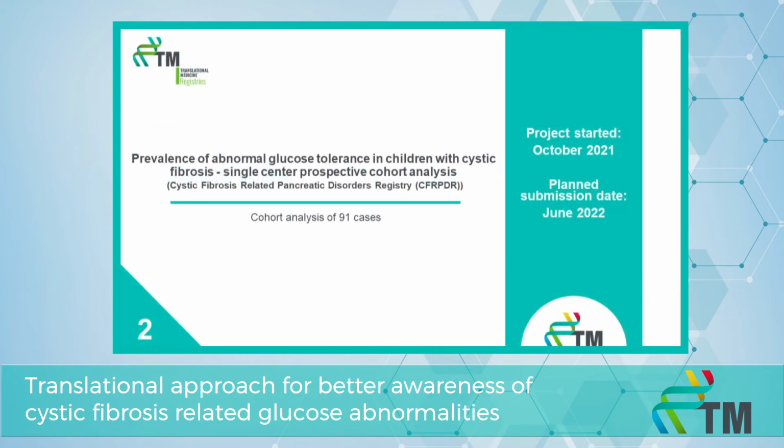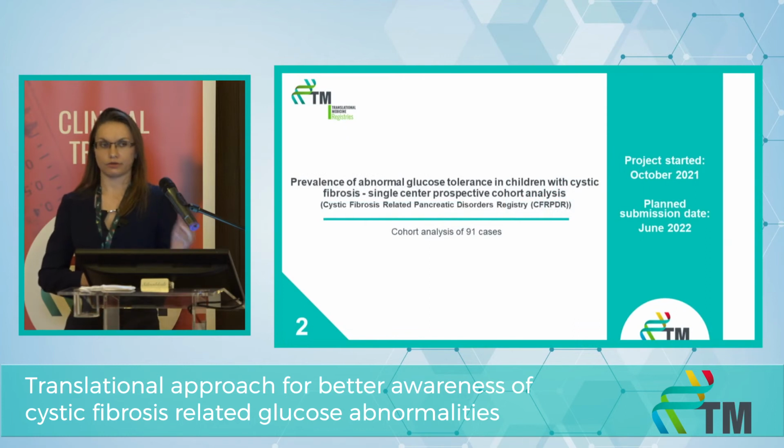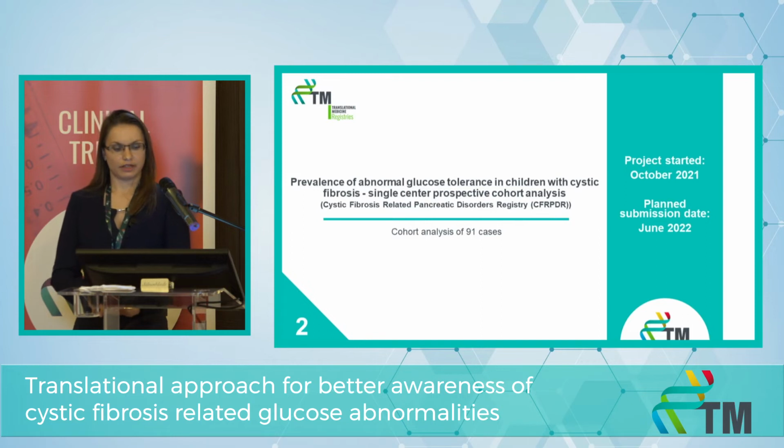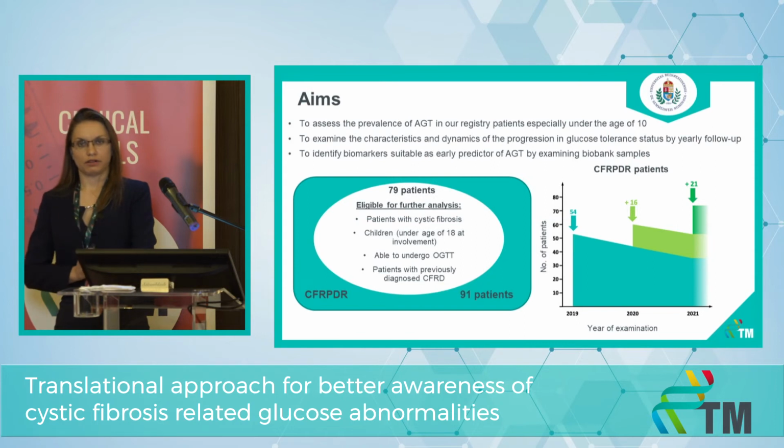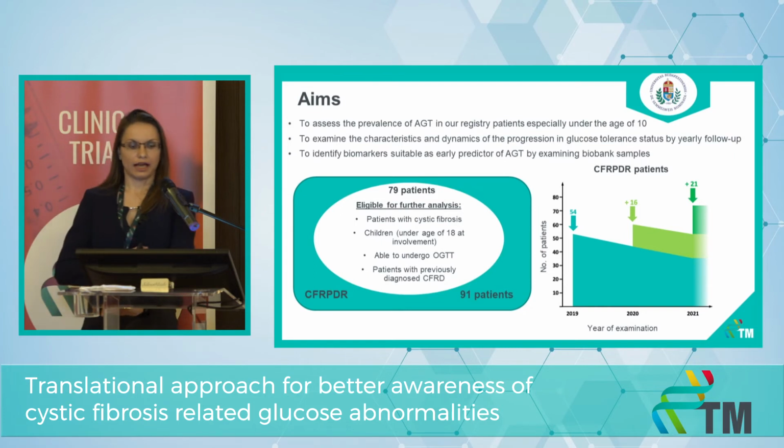Well, what is the exact proportion of abnormal glucose tolerance in the pediatric population in Hungary? That's a question we would like to answer by analyzing the data of the cystic fibrosis-related pancreatic disorder registry. This is the main aim, to assess the prevalence of abnormal glucose tolerance in our registry patients, especially under the age of 10. Currently, 91 patients are involved in the registry, from whom we analyzed those 78 patients who were able to undergo oral glucose tolerance tests or who were previously diagnosed with diabetes.